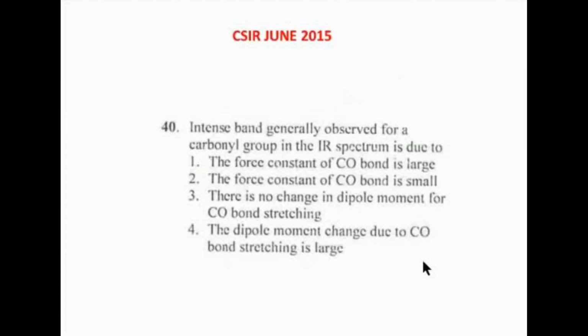Okay. Next question. Intense band generally observed for a carbonyl group in IR spectrum is due to what? ஏன் கார்போனைலுக்கு இன்டென்ஸ் பேண்ட் கிடைக்குது? ஃபோர்ஸ் கான்ஸ்டன்ட் அதிகமா இருந்துச்சுன்னா frequency கூடும். Stretching frequency will increase. ஒரு band intensity நம்ம அன்னைக்கு என்ன பார்த்தோம்? Band intensity எதை வச்சு கம்பேர் பண்ணோம் நம்ம? Which is the right option?